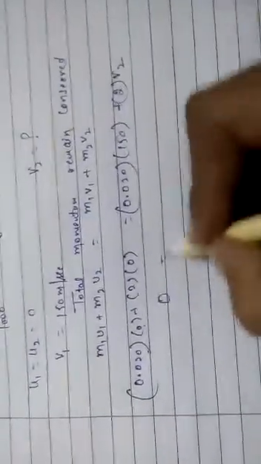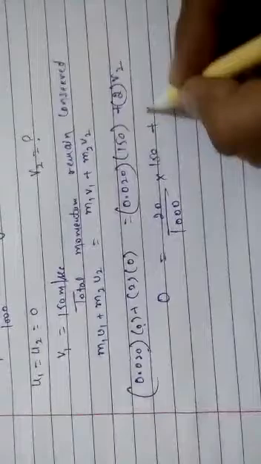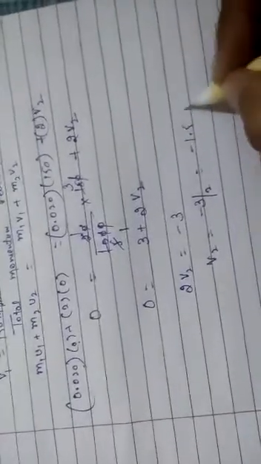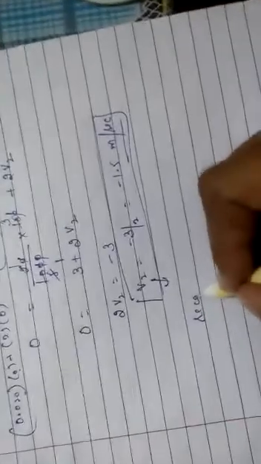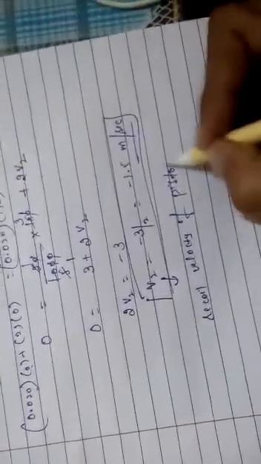This side, the full thing will be 0. Now you can calculate when we remove the decimal, with 1000 downside. 2 v2 you can cut. 2 1s are 2, 2 5s are 10, 5 1s are 5, 5 3s are 15. So 3 plus 2 times v2 is 0, so 2 v2 is equal to minus 3, v2 is equal to minus 3 by 2, meaning minus 1.5 meter per second is the velocity. This is the recoil velocity of the pistol. Clear? So with this our chapter second is finished.